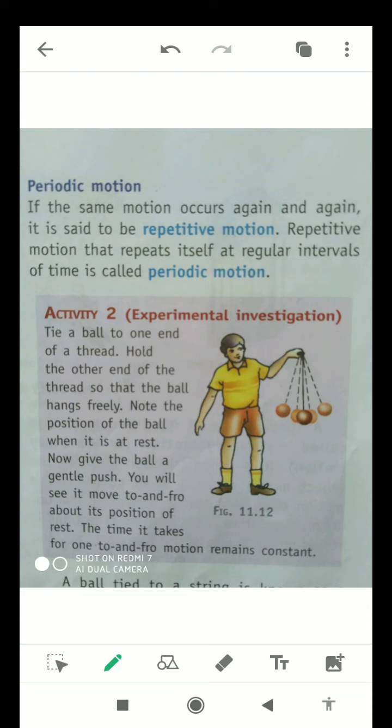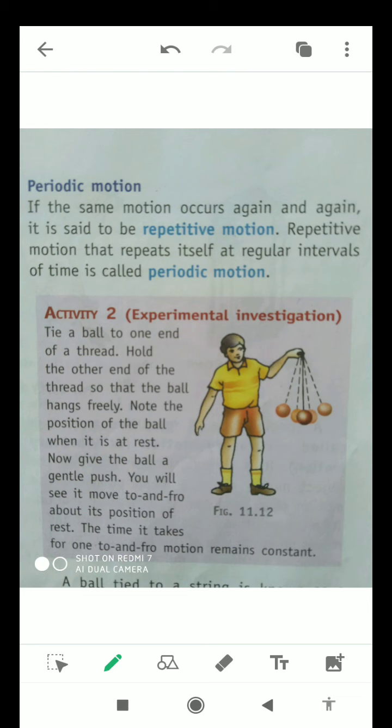In this activity, you will have to tie a ball to one end of a thread and hold the other end of the thread so that the ball hangs freely. Note the position of the ball when it is at rest. Now give the ball a gentle push. You will see it move to and fro about its position of rest.